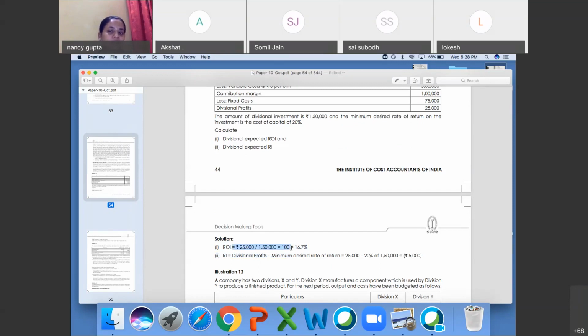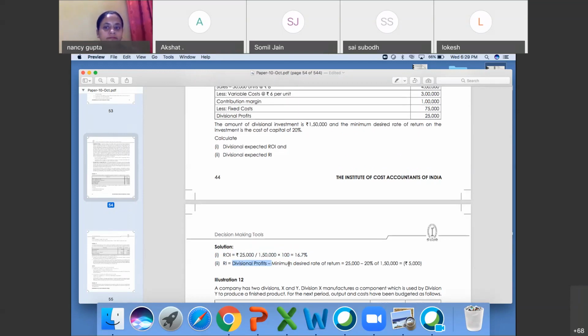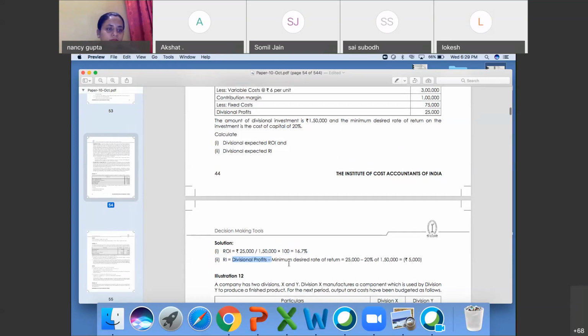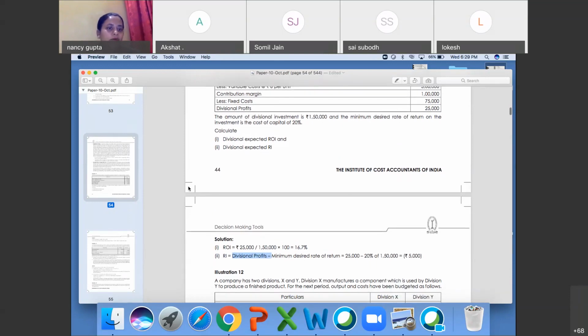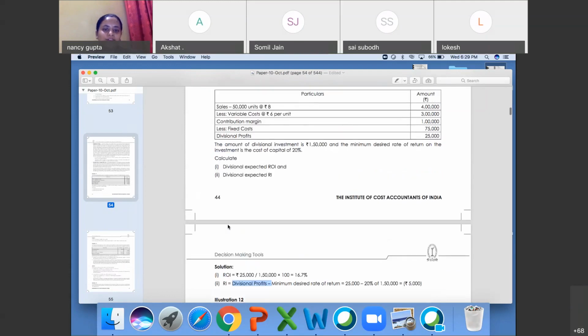ROI is return on investment, and RI is residual income.